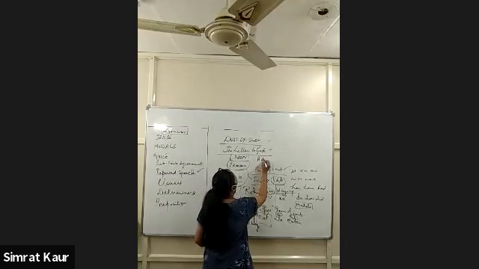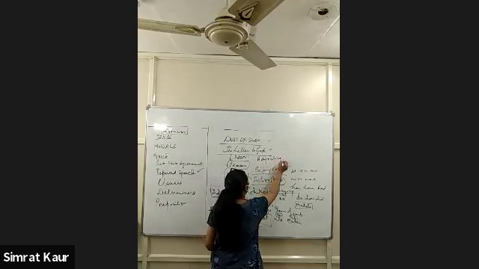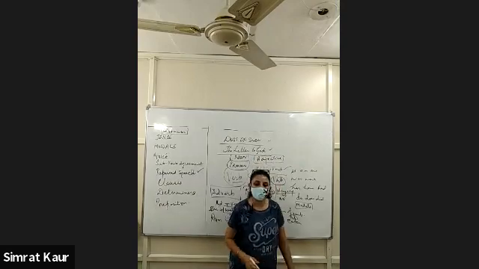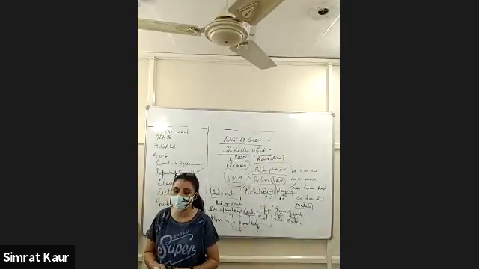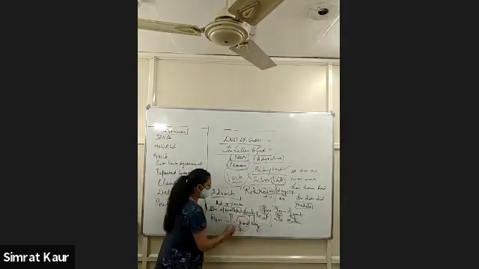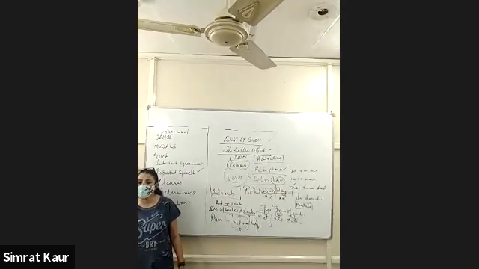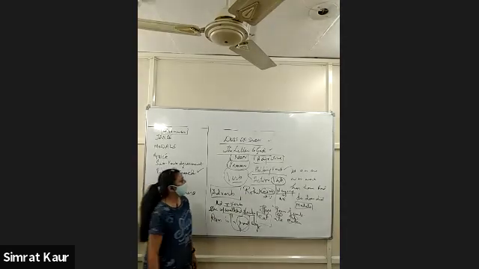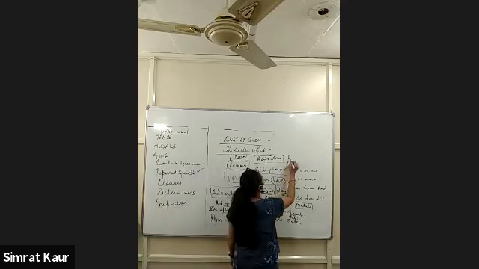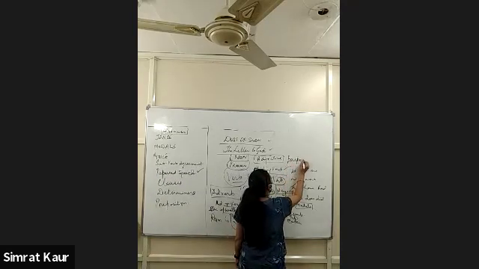Next, we have adjective that I told you, which qualifies a noun. Okay. For example, here, good is an adjective of quality. Good is an adjective of quality. Okay. Then prepositions. What are prepositions?